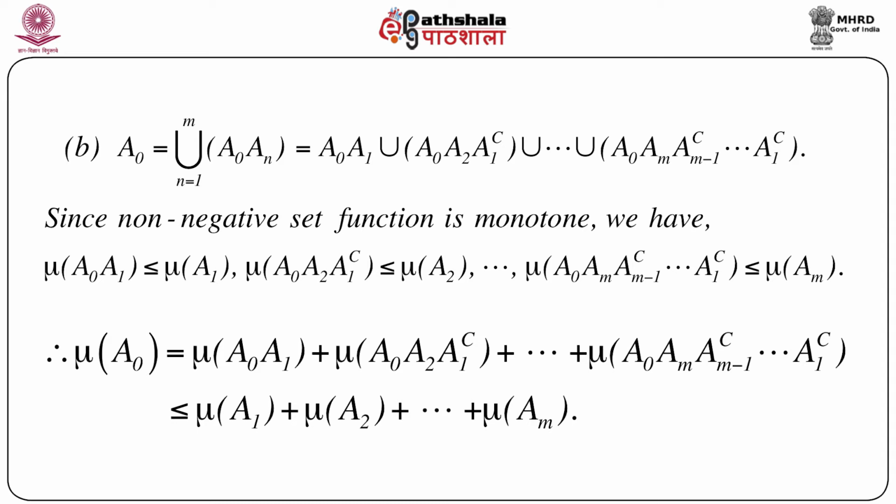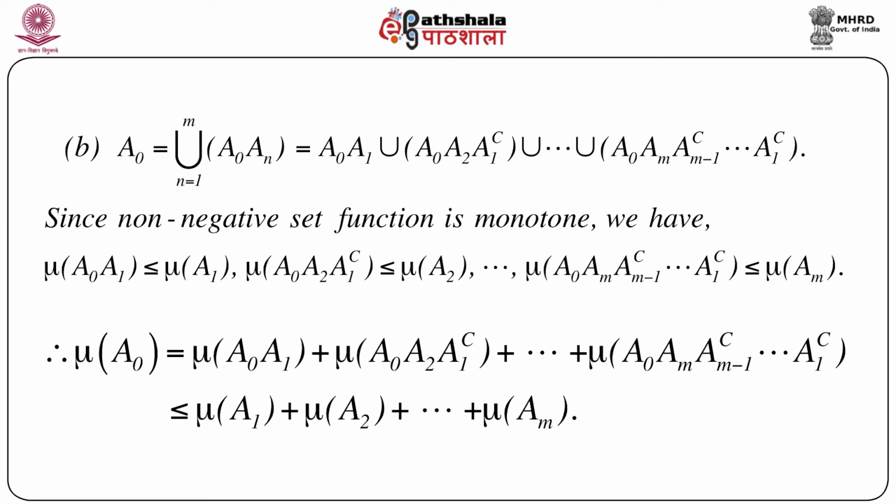If we note the nature of this union, we can immediately write the following. But first note that the non-negative set function mu that we are working with is monotone. Since it is monotone, we always have mu of A naught intersection A1 less than or equal to mu A1, because A naught intersection A1 is always a subset of A1.